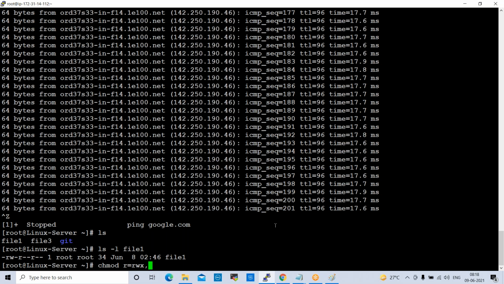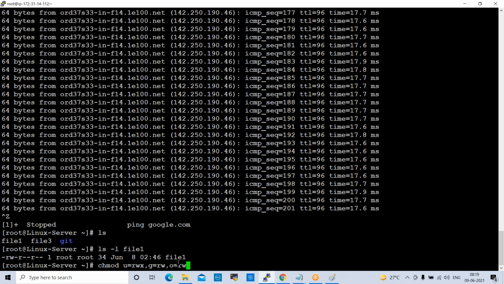Okay, so here we need to give user level or owner level. Next one is comma group level, G equal to RW. RW means read and write. Comma others level, O equal to RW.